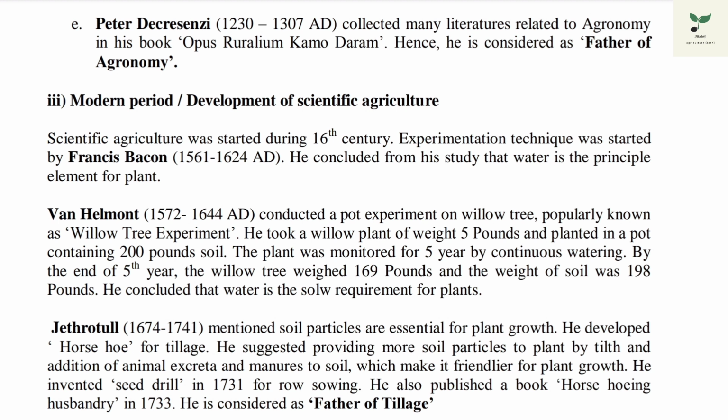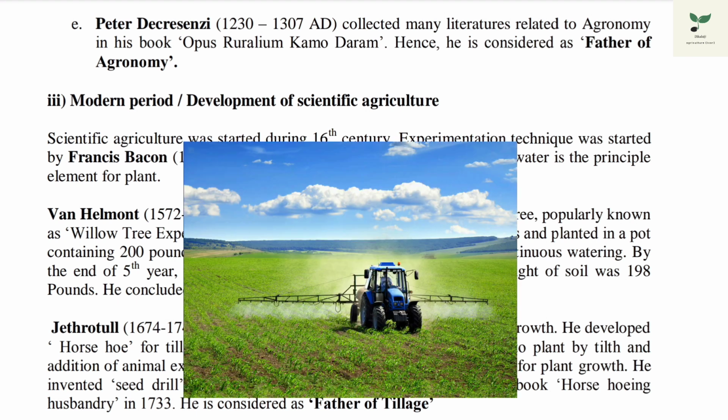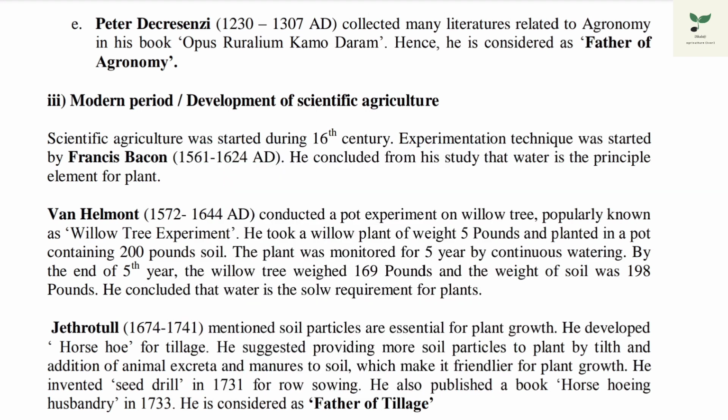Petrus de Crescentiis' book is Opus Ruralium Commodorum. It is related to agronomy, and he is considered the father of agronomy. Modern period. Scientific agriculture was started during the 16th century. Experimentation techniques were started by Francis Bacon. He concluded that water is the principal element for plants.